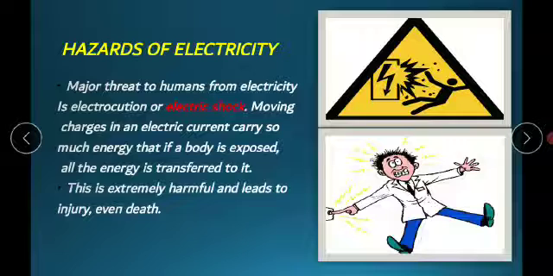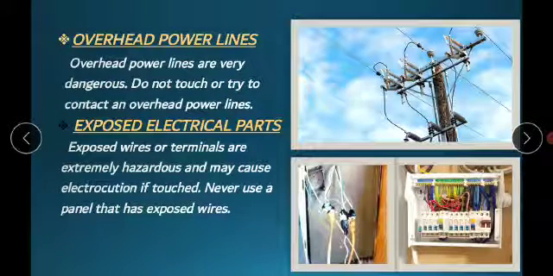How does it happen? Moving charges in an electric current carry so much energy that if a body is exposed, all the energy is transferred to it. This is extremely harmful and may even lead to injury or death. First, we have overhead power lines. Overhead power lines are very dangerous, so avoid touching or contacting these power lines.